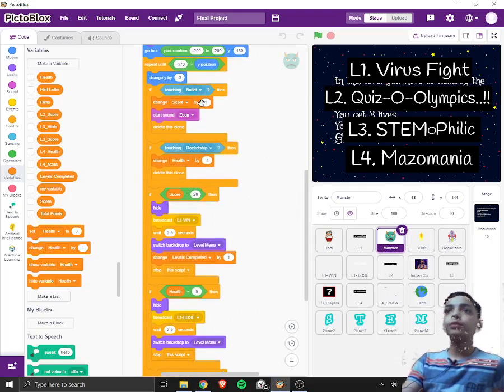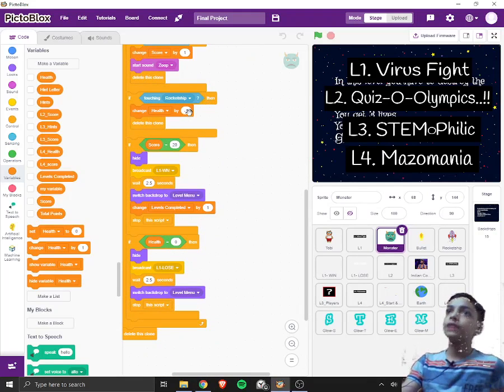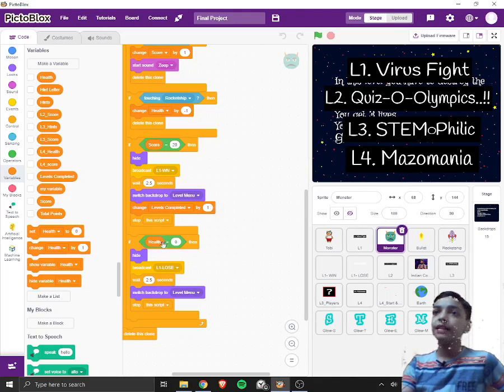If touching bullet, it will delete this clone and do the following. If touching rocket ship, then it will change the variable health, and if score is 20, it will broadcast L1 and switch to level menu and change levels completed by 1, and if health is 0, it will broadcast L1 lose.